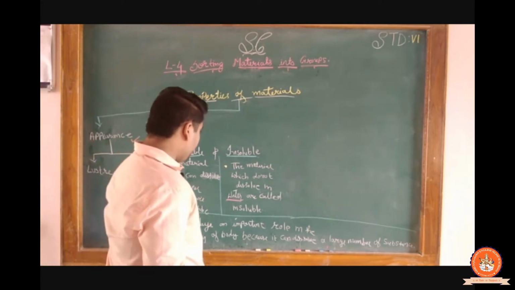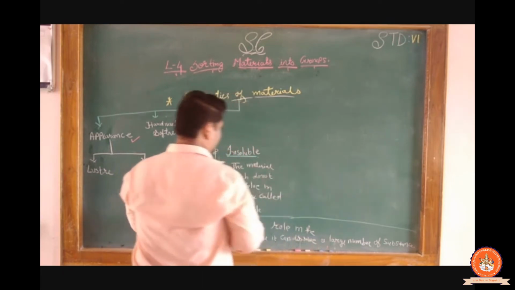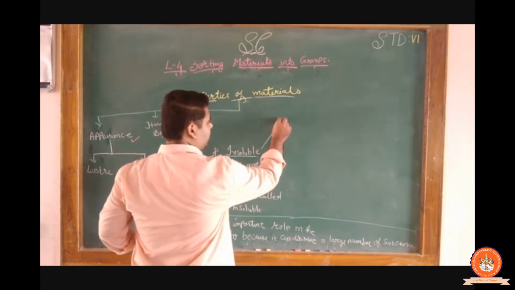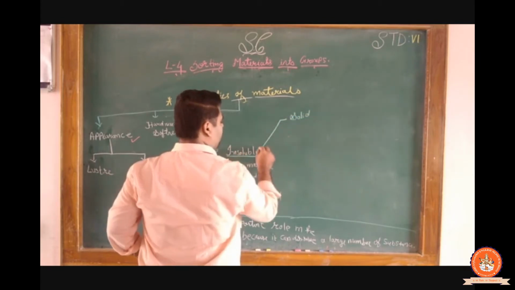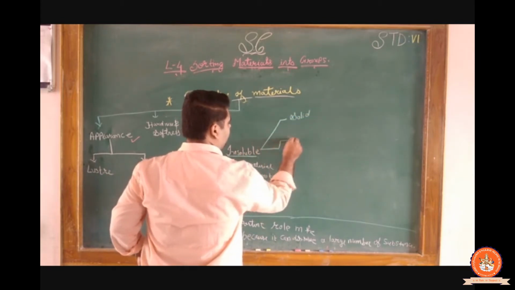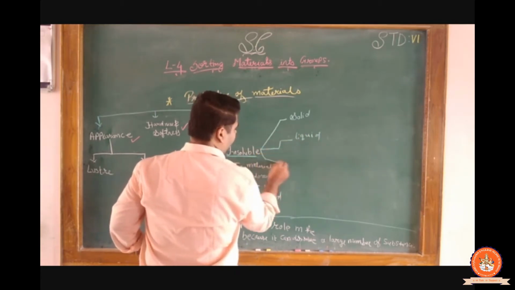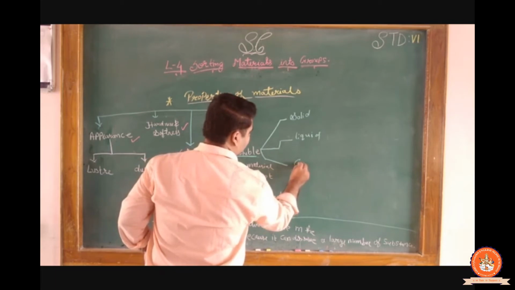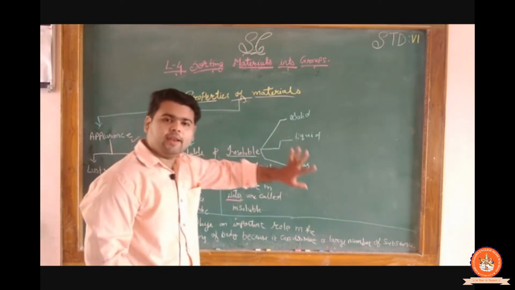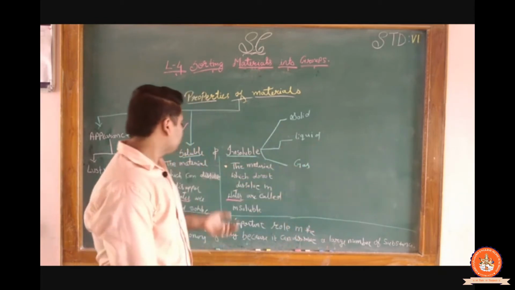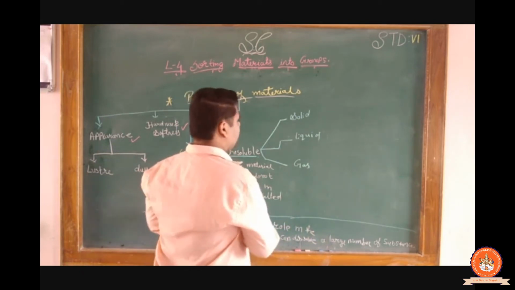Over there we have three ideas about it: one is for the solid, then liquid, and gaseous. Clear? Each and everything we can understand properly. So, soluble and insoluble substances. First we are going to understand the solid.